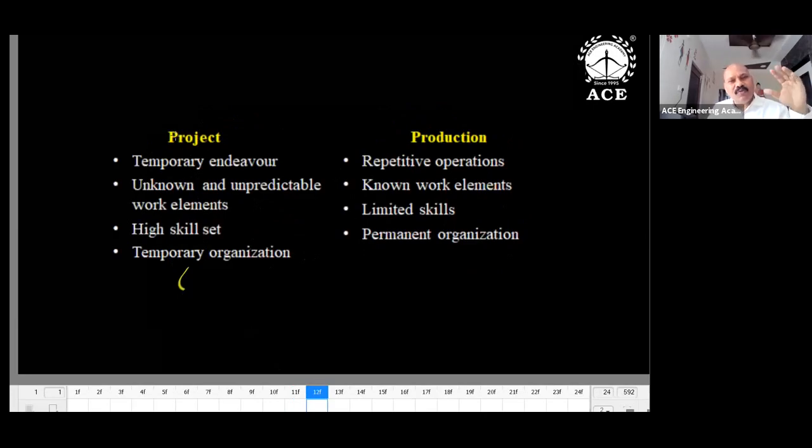And if you see the keywords, maybe now 1, 2, 3 statements, such kind of questions you may get. So project is a temporary endeavor, whereas production or operations are repetitive. Unknown and unpredictable work elements in the project, but in production we expect known work elements. Then how to remember this?